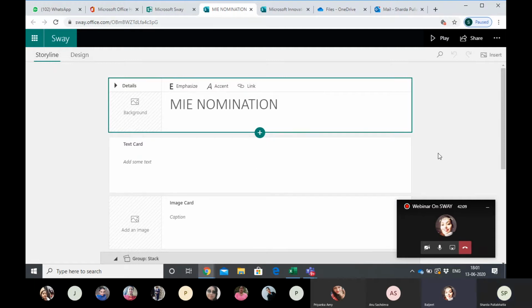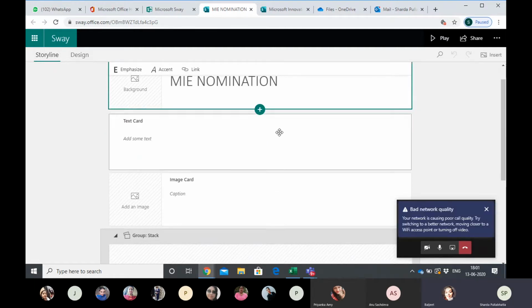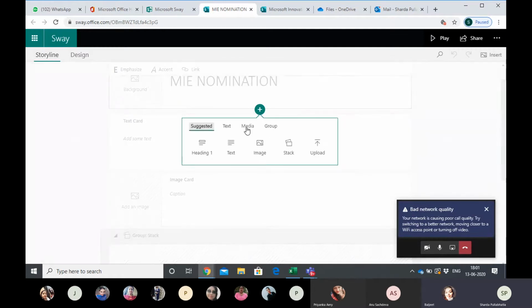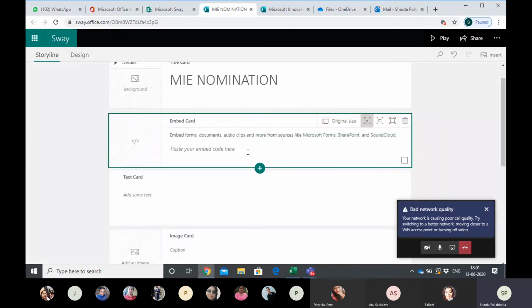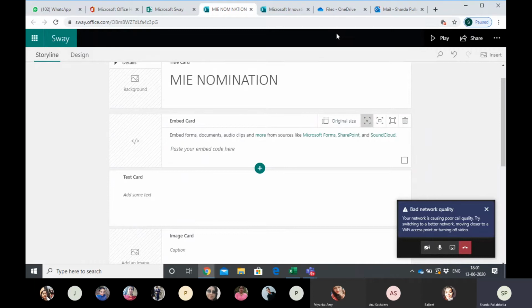Okay. That's good that you brought it to my notice. So we will go ahead and work on that then. Please, I go here to this media part. Here I'll go to this embed link. Now, see, a link has come. Paste your embed code here. It is asking from Forms, SharePoint, and SoundCloud. So this is my OneDrive. I click on my OneDrive from the files option.